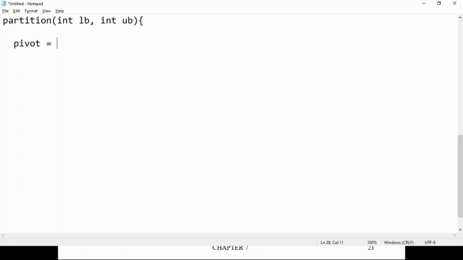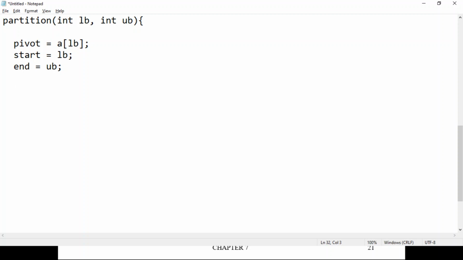So pivot is equal to, let us say the array name is A, A of LB, whatever the lower bound contains, that is the pivot element. Start will be the lower bound, and end will be the upper bound. Then what should we do?